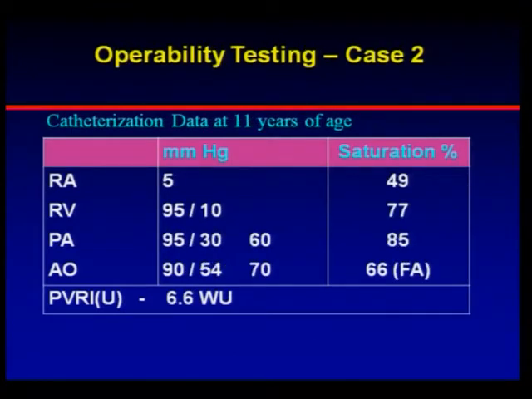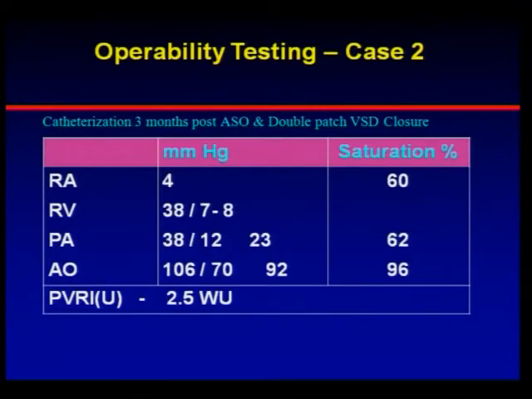Maybe at that time the lung vascularity was low, the lung vascularity has improved, the lung compliance has become better now, and the child undergoes a switch and a double patch VSD closure. Now this is after surgery, this is after 3 months. Now the PVRI is 2.5 with a PA pressure of 38, the mean pressure of 23.